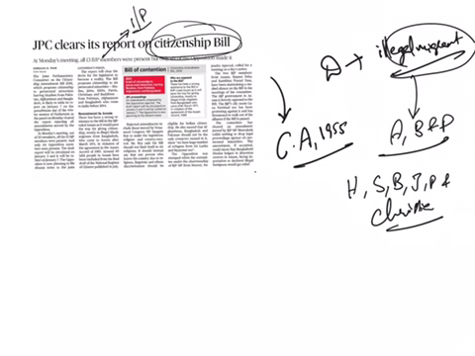But this bill doesn't have a provision for Muslim sects like Shias and Ahmadiyas, who also face persecution from Pakistan.